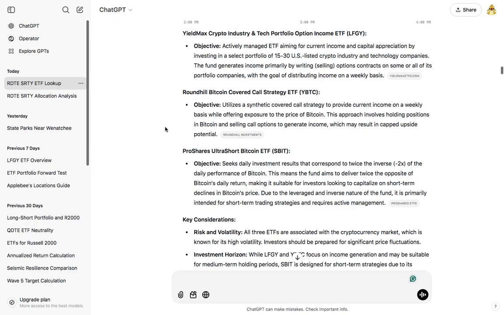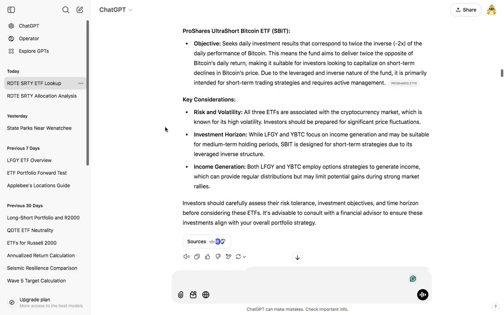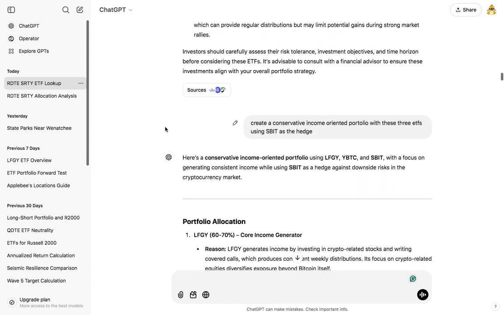Listed crypto industry and technology companies. The fund generates income primarily by writing, selling option contracts on some or all of its portfolio companies with the goal of distributing income on a weekly basis. And then YBTC, utilizing a synthetic covered call strategy to provide current income on a weekly basis while offering exposure to the price of Bitcoin. This strategy involves holding positions in Bitcoin and selling call options to generate income, which may result in a capped upside potential. And then I made sure it had SBIT correctly.